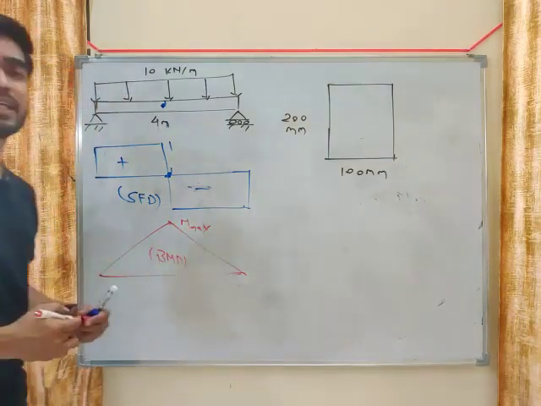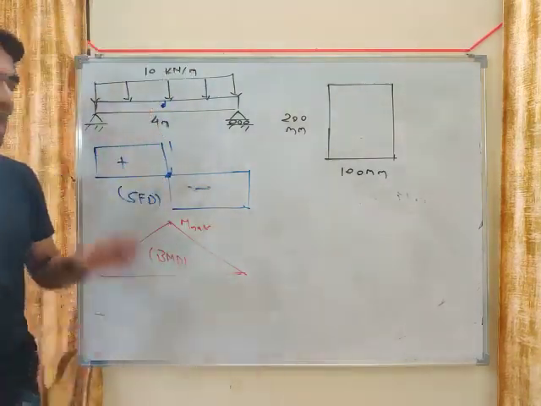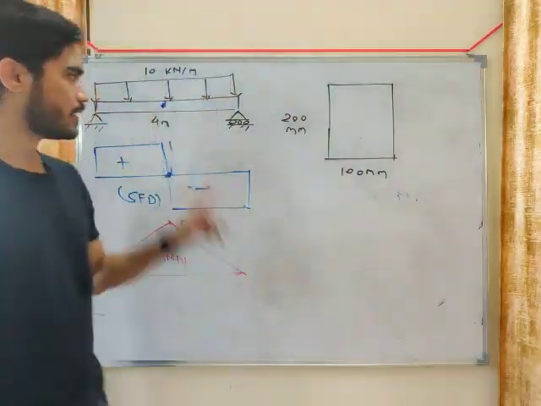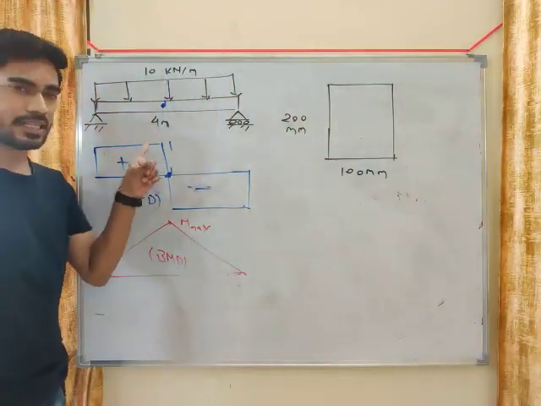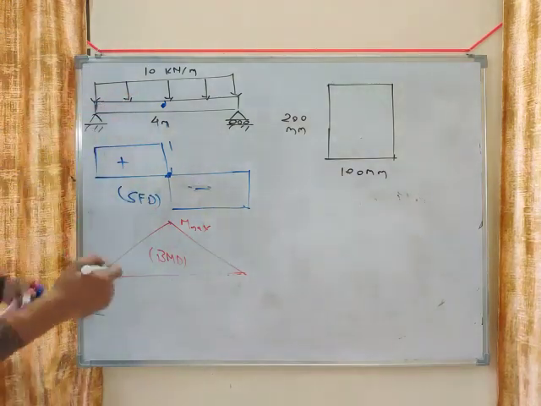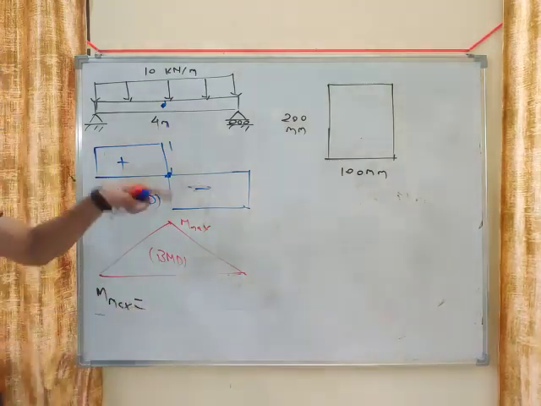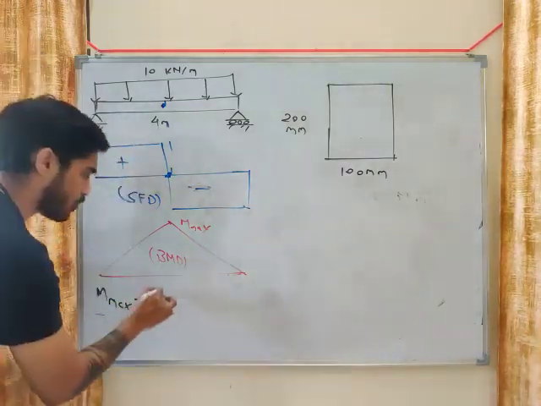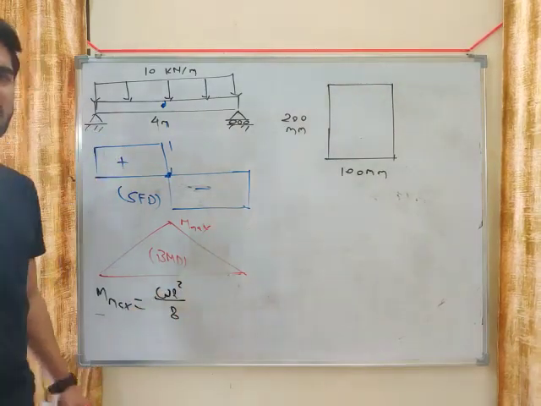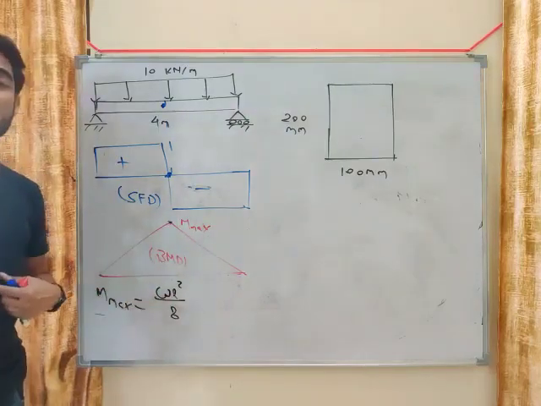This is in case of symmetric loading. In case of unsymmetric loading, you have to find where the shear force will change sign. But in case of symmetric loading, shear force changes sign at the center, so bending moment will be maximum at the center. For a simply supported beam subjected to UDL, you have a direct formula. Remember this formula, WL square by 8. You can derive it very easily by finding the bending moment at the center.